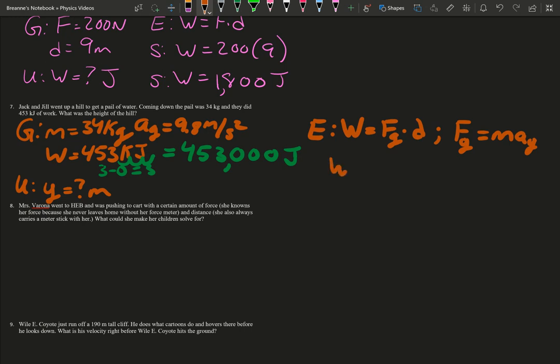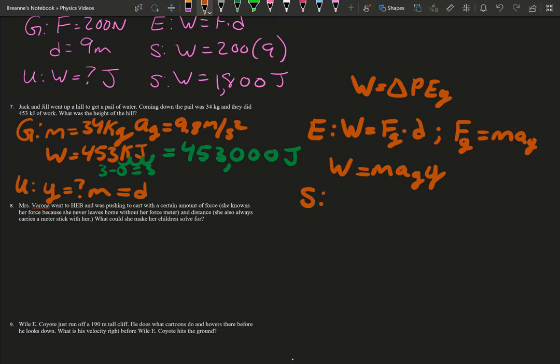So we can plug in that our work equals our mass times acceleration of gravity times distance. And this specific distance is the same thing as our height, so we can go ahead and put y there. Another way of looking at this one, you can see that our work equals the change, that should be a delta, a change in potential energy. So you could also use that.